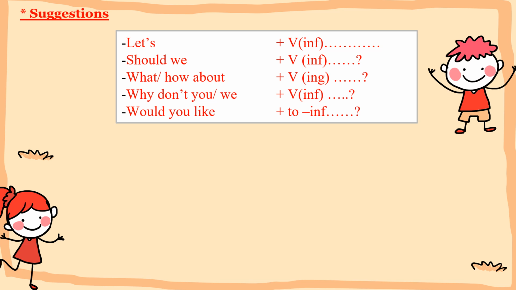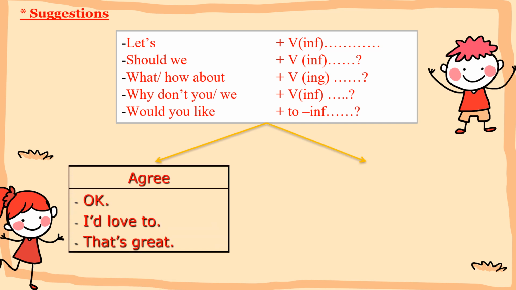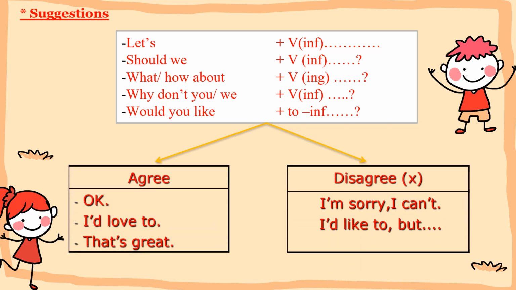And to answer the suggestions, you have two ways, agree or disagree. If you agree, you can say it's okay, I'd love to, that's great. But if you disagree, you can say I'm sorry I can't, I'd like to but, or I'd love to but.